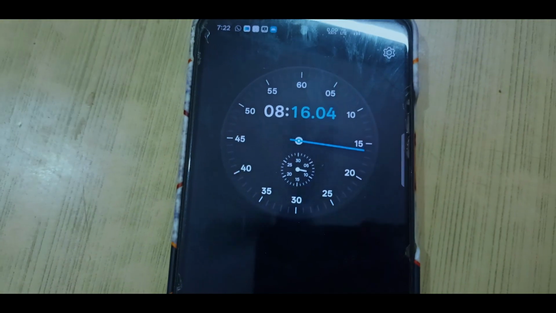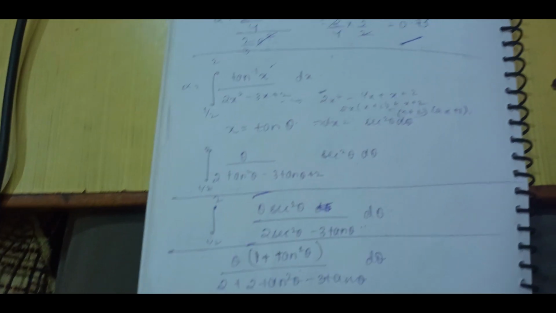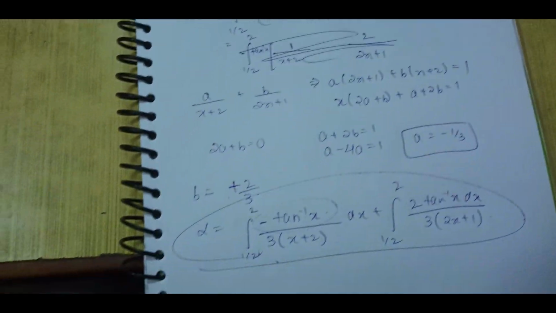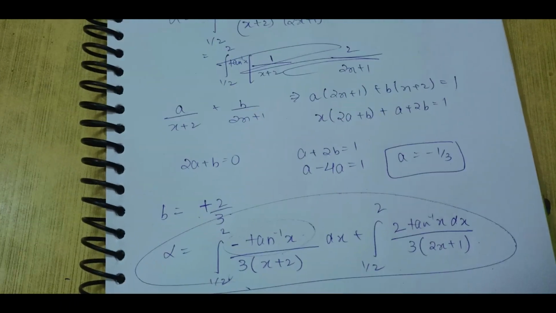It's already 8 minutes and I'm not able to figure out what I have to do. I have solved this much, but I can't figure out what is going on. So I can't solve this question, and let's move to the next question.